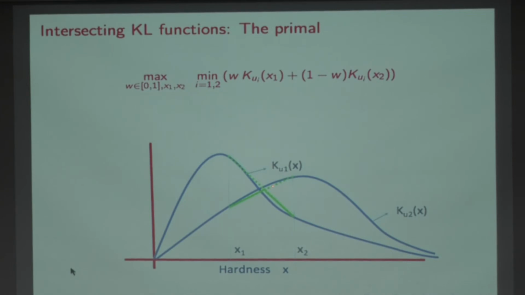Wherever they meet, that solves this problem. So now you're looking for x1 and x2, which maximizes this point. At least graphically, it's pleasing that the primal has this nice interpretation: you're looking for points x1 and x2, so that once you fix them, you draw this line, you find a point where they meet. That point you want to maximize. Space of x1 and x2, which maximizes this. Often that's going to be exactly this point here.